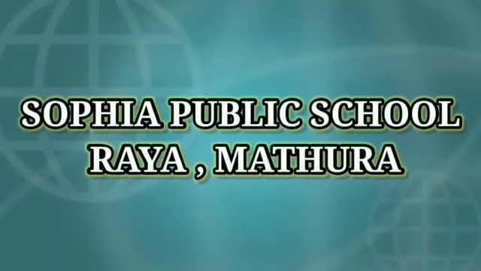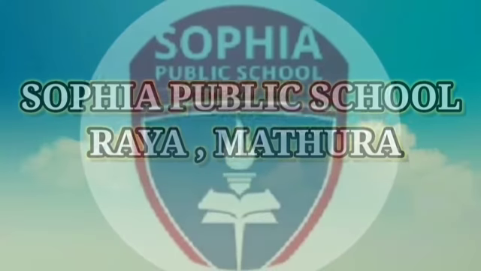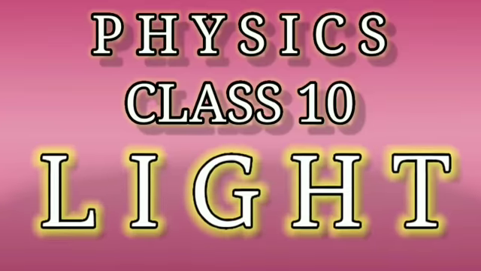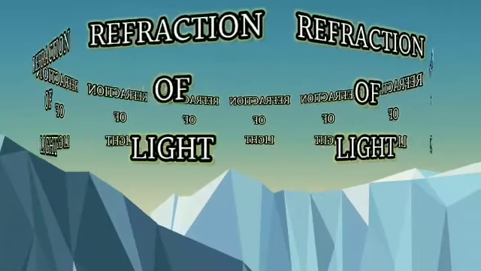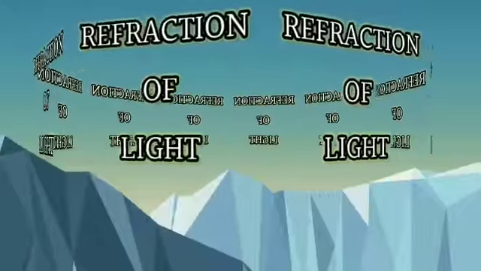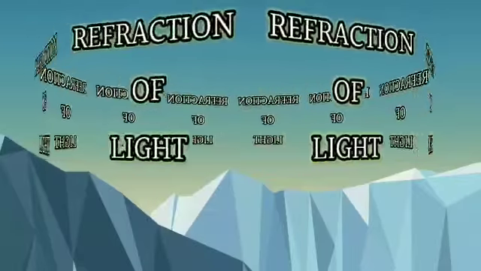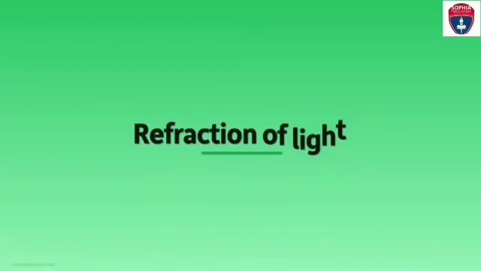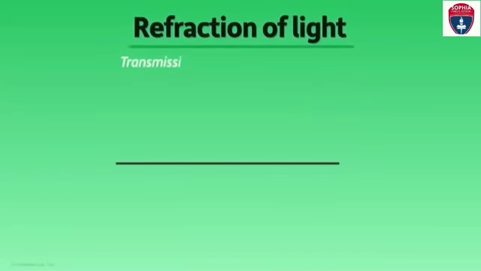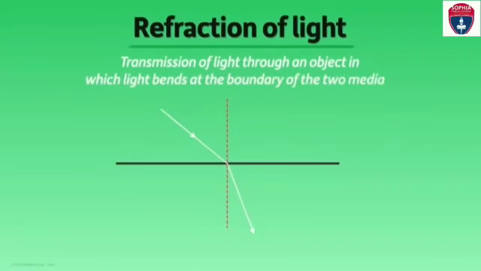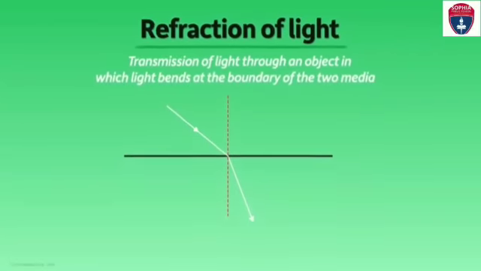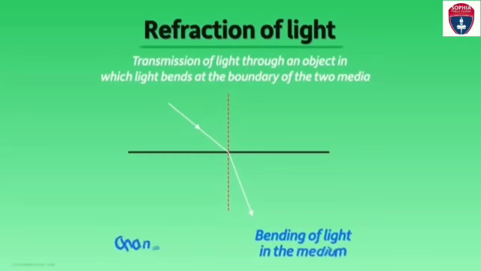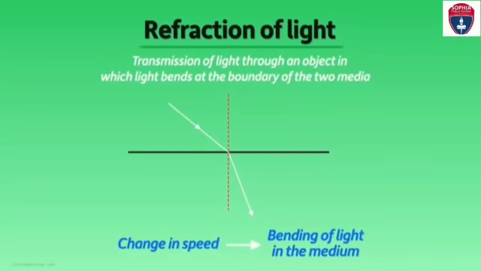In this video, we will focus on the next topic of light, that is the refraction of light. In the last video, we discussed reflection, and in this video, refraction of light. The definition of refraction of light may be described as the transmission of light through an object in which light bends at the boundary of the two media. When light travels from one medium to another medium, its speed changes and it bends.